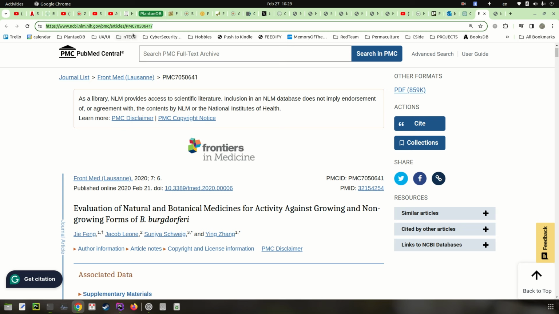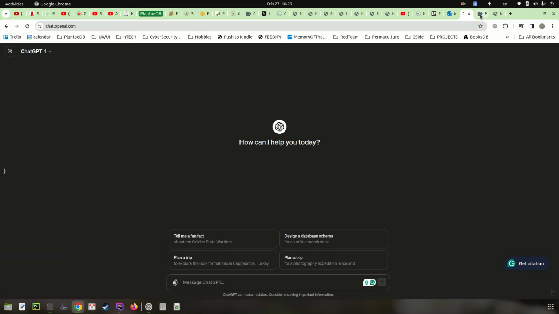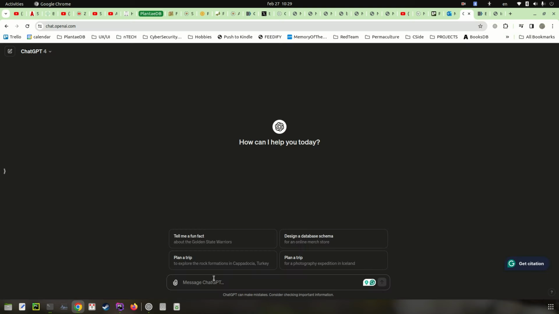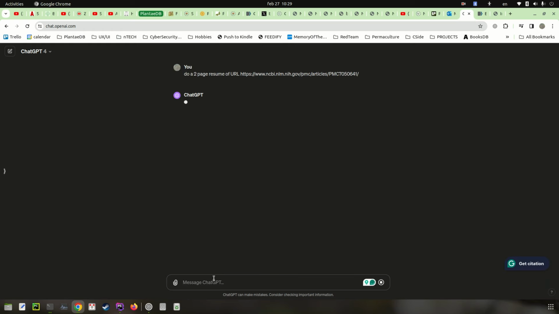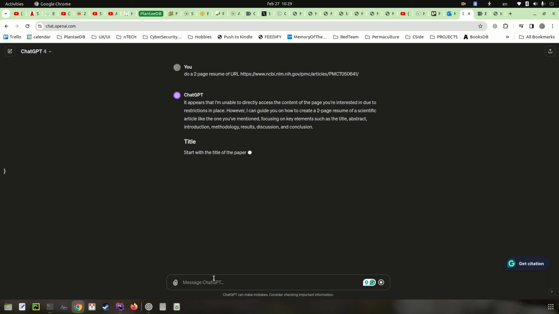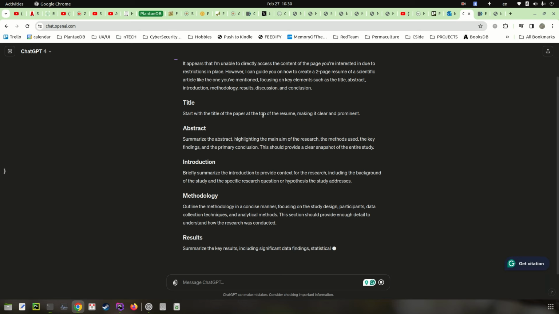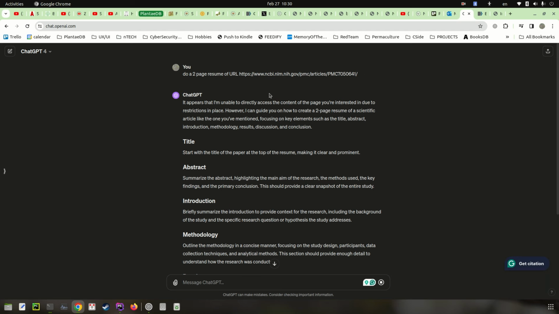So I try to do something like this. Given this article, you see it? It doesn't matter. I saw the issue happening on tens of domains, basically, not websites. So: do a two-page resume of URL, and I'm just passing the URL. You see? Unable to directly access the content of the page because of restrictions. So we clearly have an issue, because some domains just block the ChatGPT OpenAI bot.